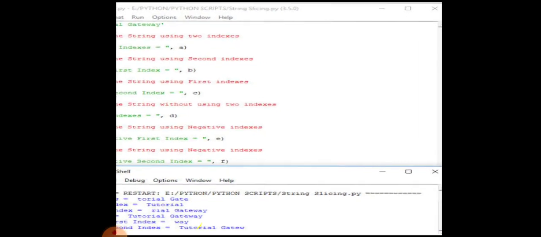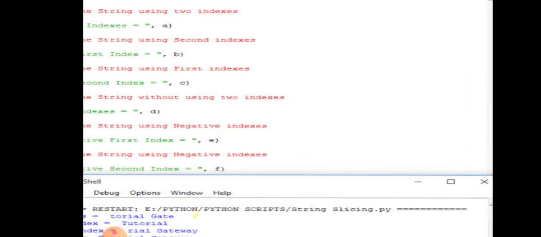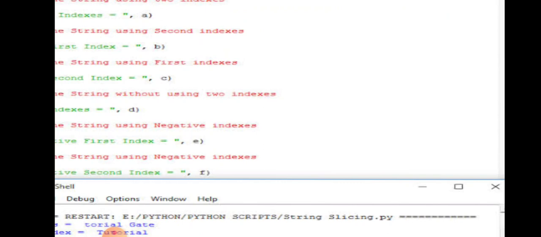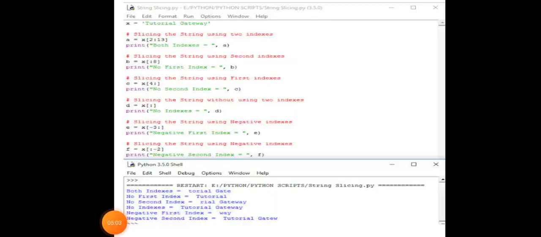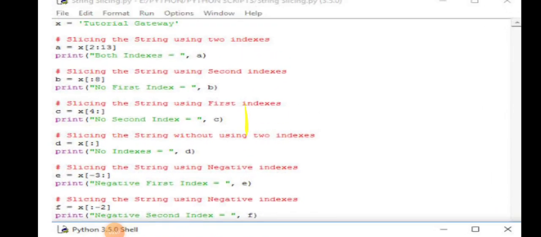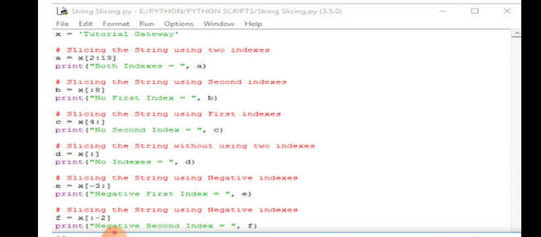Suppose here we are doing slicing. We are using slicing by using negative indexes. So here we have taken an example x equals 'tutorial gateway', enclosed in single quotes. So by just assigning a value to a variable, we have created a string.